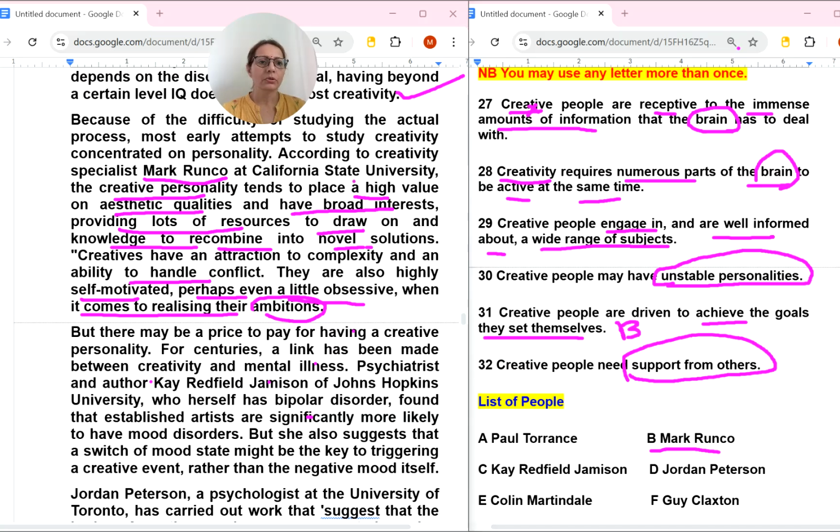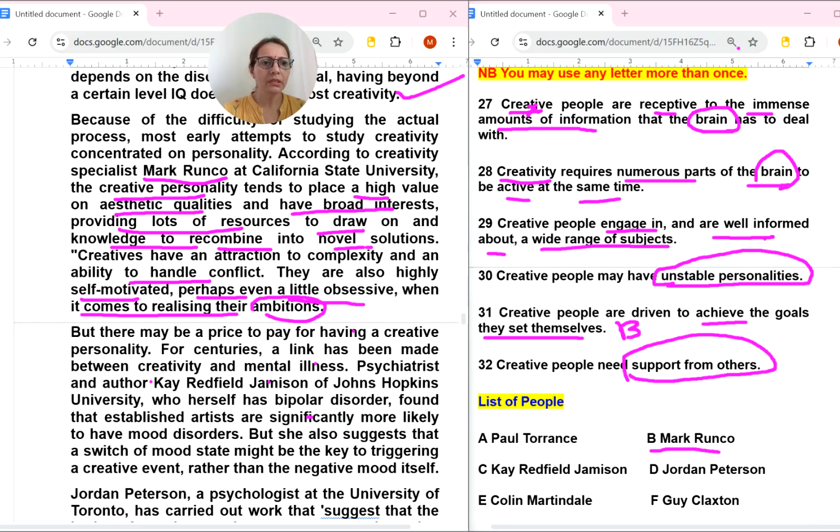Here also, the creative personality tends personality related, they are talking unstable personality. No, here unstable personality is not there. Have broad interest, providing lots of resources to draw and knowledge to recombine into. Creative people are receptive to the immense amount of.